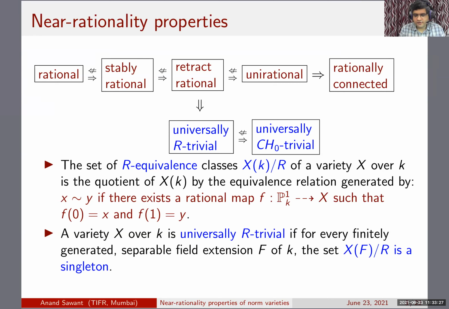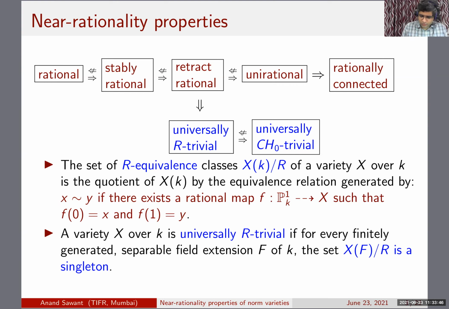And of course, the set of R equivalence classes is the quotient of the set of k rational points by the equivalence relation generated by the relation that two points are related if they are connected by a rational map from P1 to X. It is assumed that the map is defined at 0 and 1.